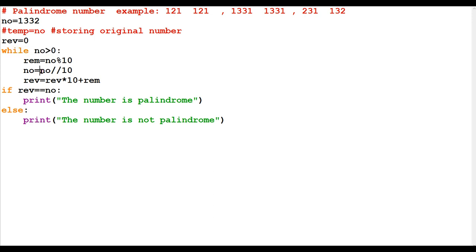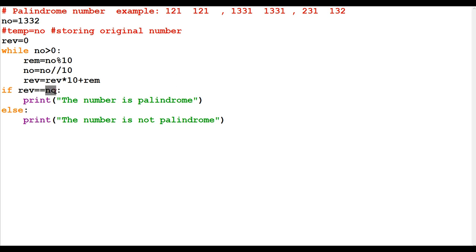When this loop terminates, obviously the number is getting reduced every time by dividing by 10, and the situation will come when the number turns to 0 and the loop will terminate. So after regularly dividing, iteration of the while loop, the number will turn to 0.